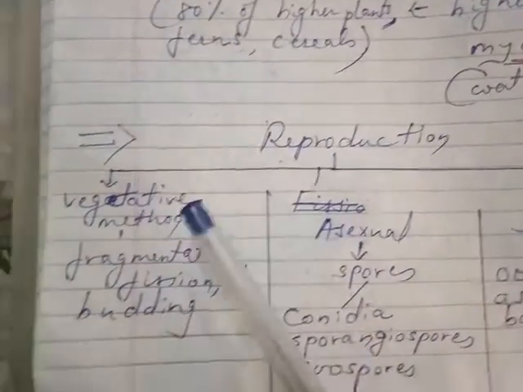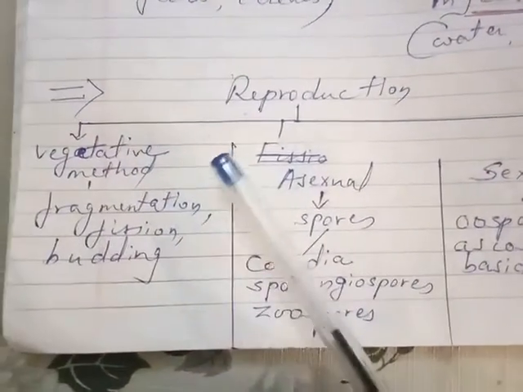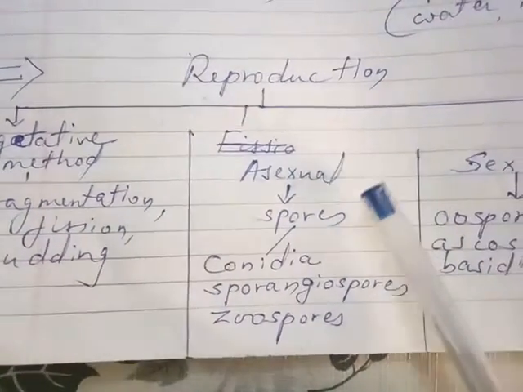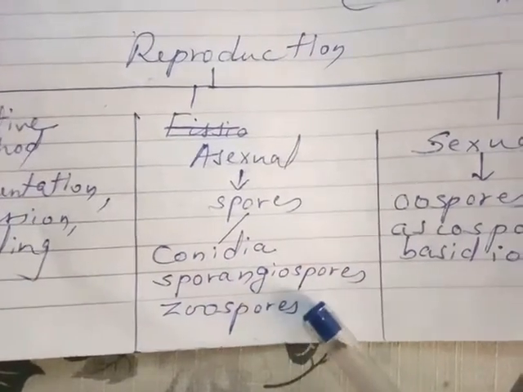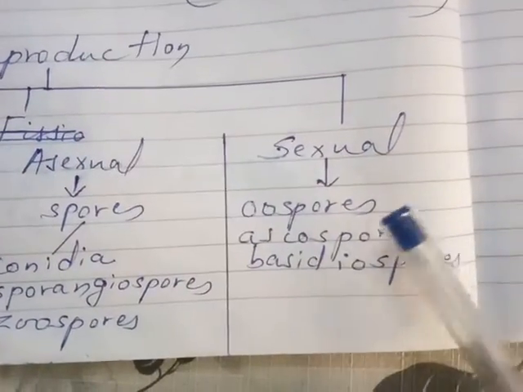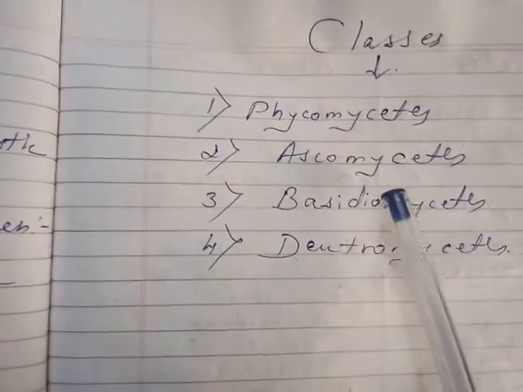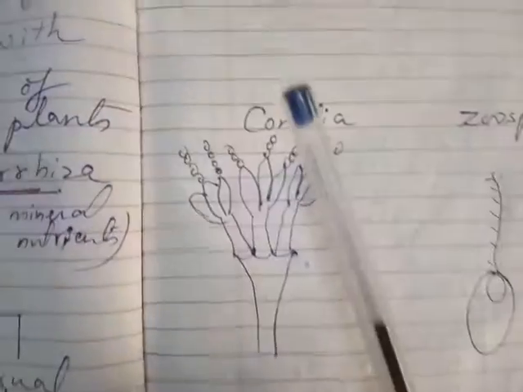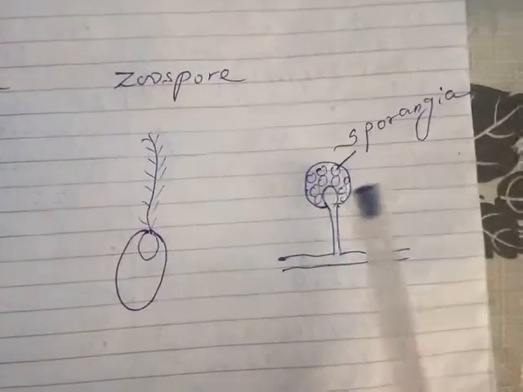Reproduction in fungi is by the vegetative method, asexual method or sexual method. Vegetative method is by fragmentation, fission or budding. Asexual method is by producing spores. The names of the spores are conidia, sporangiospores and zoospores, while sexual reproduction is by oospores, ascospores and basidiospores. The four classes of fungi are Phycomycetes, Ascomycetes, Basidiomycetes and Deuteromycetes. The structure of conidia, that of zoospore and that of sporangia.